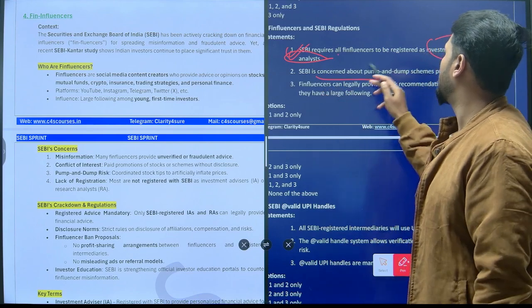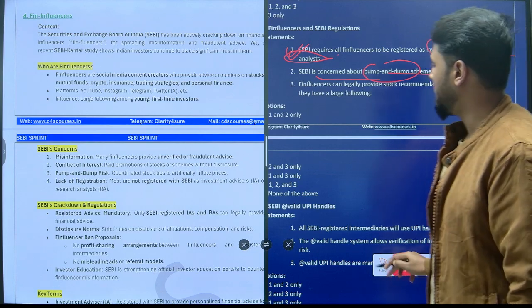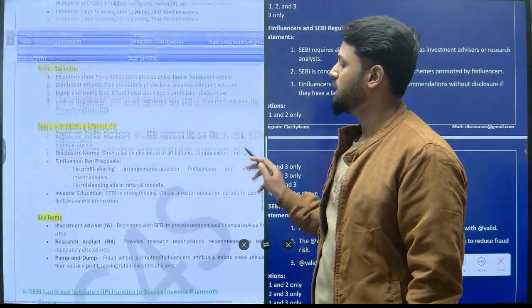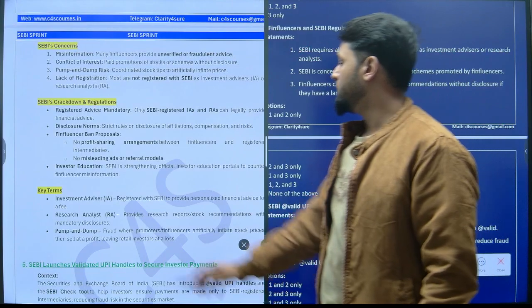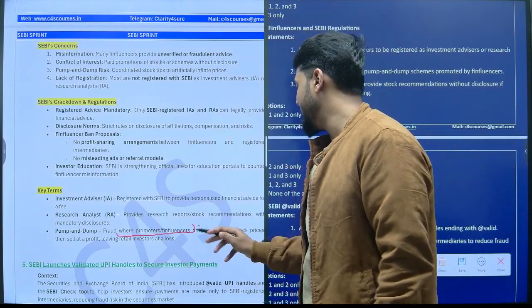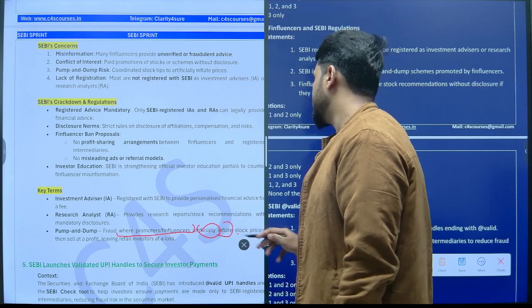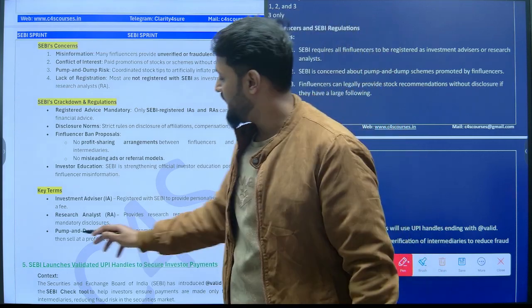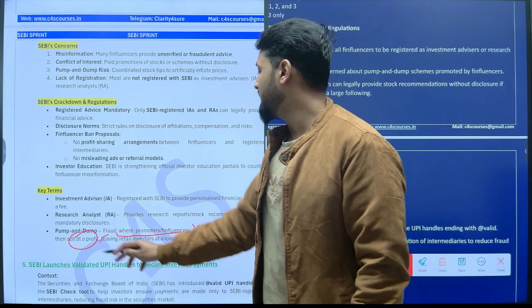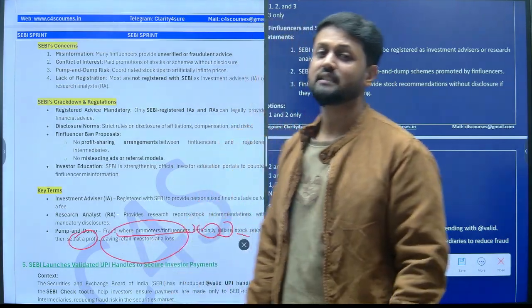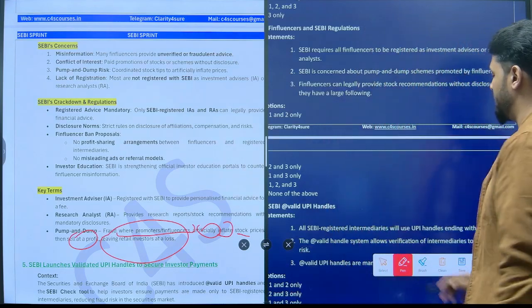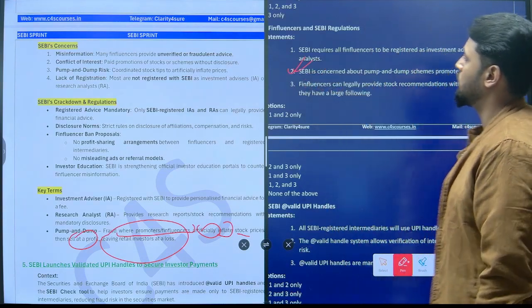SEBI is concerned about pump and dump schemes promoted by Finfluencers. What do you mean by pump and dump? See, it is a fraud where promoters, Finfluencers, artificially inflate stock prices, then sell at a profit, leaving the retail investor at a loss. This is known as a pump and dump scheme, right? Which means this is also correct.